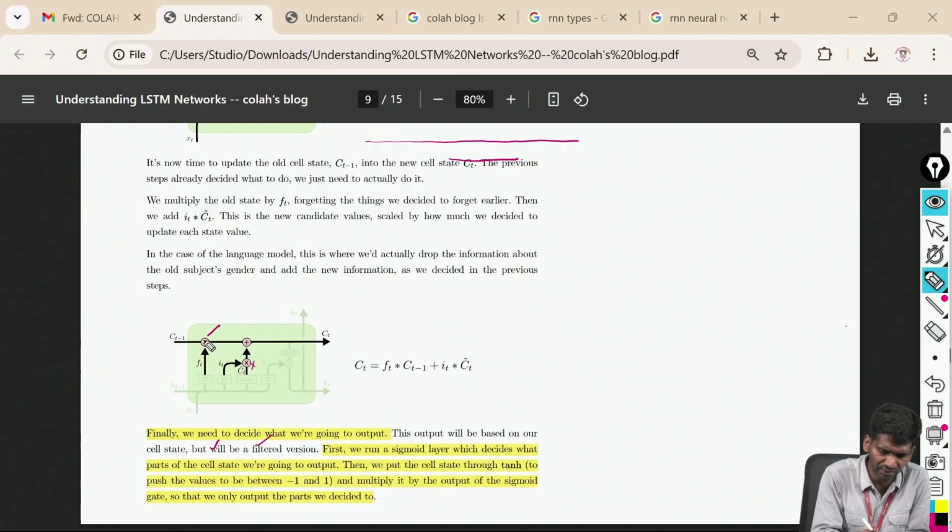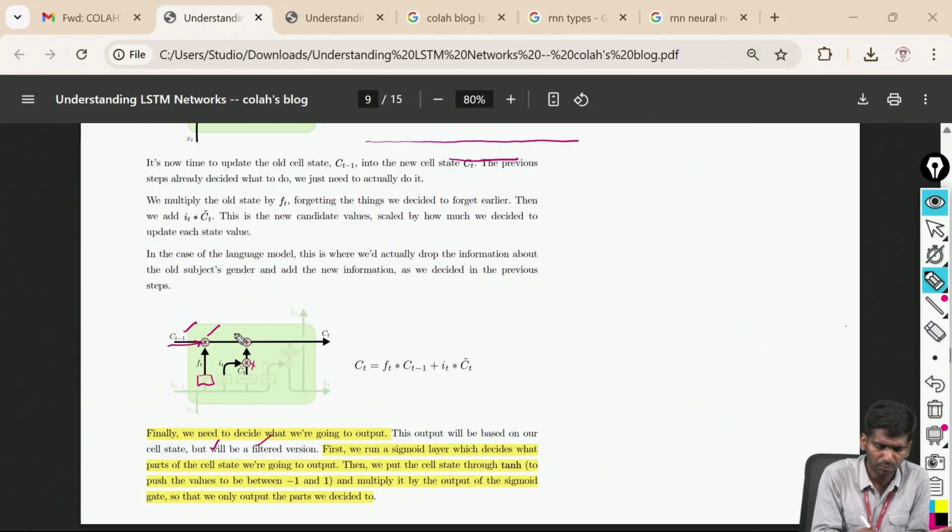So here I am getting the past data which is filtered by this sigmoid function. It is sent to here. And here I am sending the past input and the filtered past output. Both are multiplied here. Here t minus 1 means the past output.